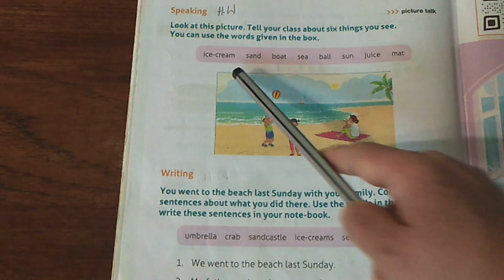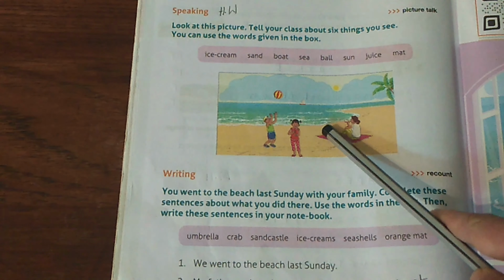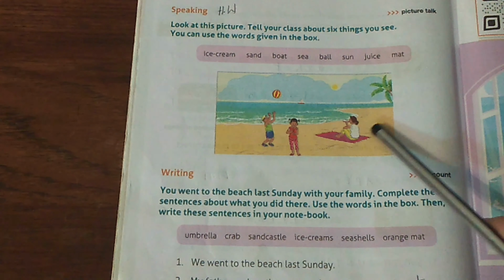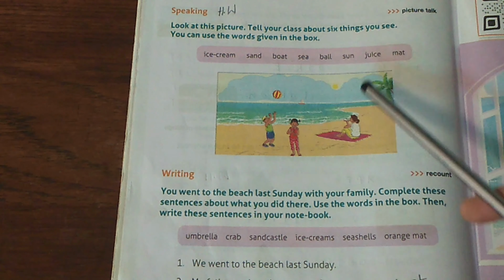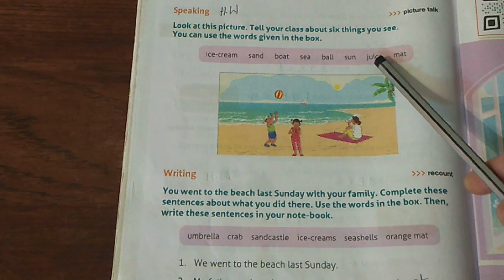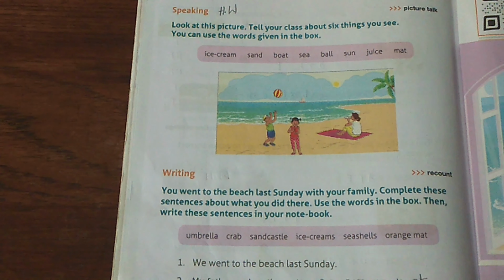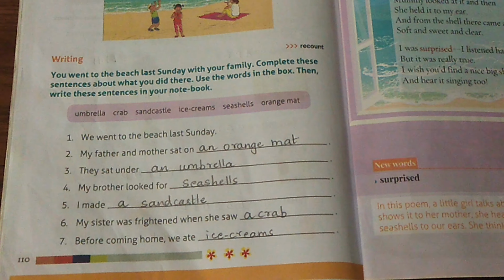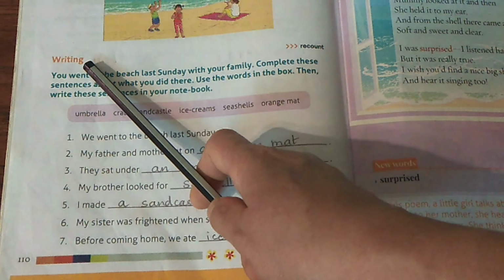You can use these words to describe this picture. You have to talk in sentences, children. You need to speak using these words. This is the picture reading. The last one is writing.